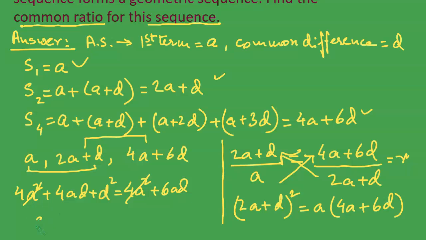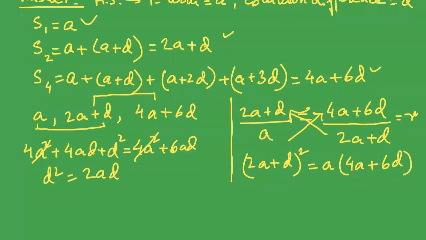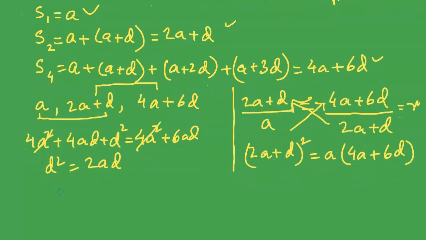So, I can write this as d square equal to 6ad minus 4ad, which will be giving us the value of 2ad. So, d square is equal to 2ad. Okay. And then if we divide this entire equation by d, what do we get? These two will be getting cancelled and this is this. So, it is d equal to 2a.